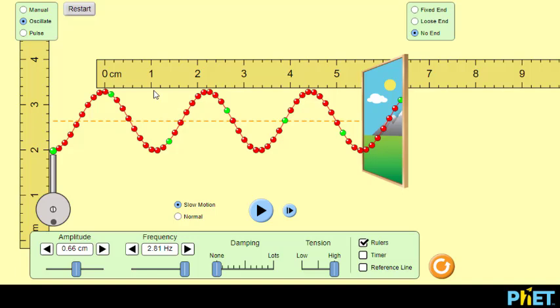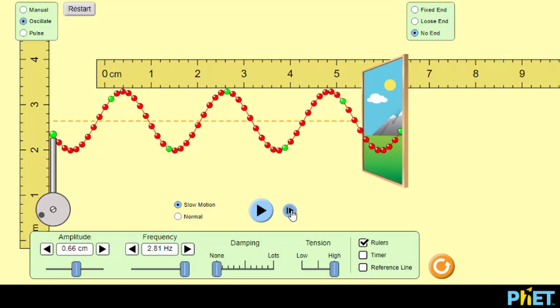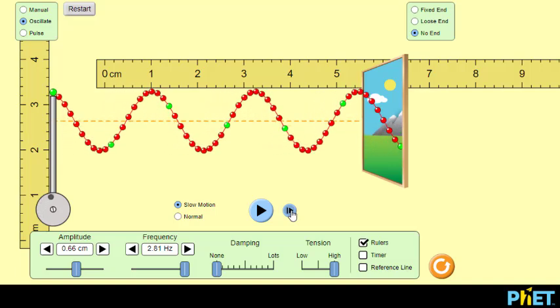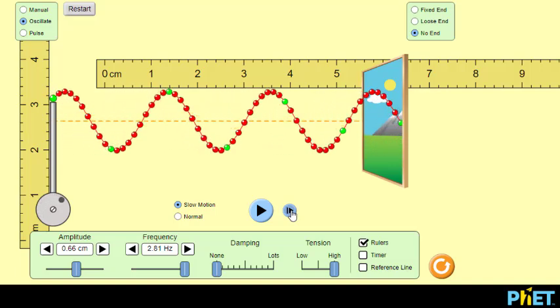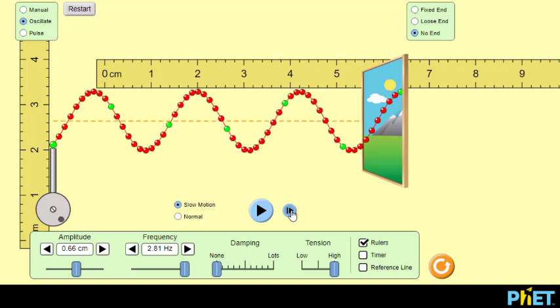Now we are going to see what distance will the first crest move when one period is completed. Remember that one period is the time needed to complete one oscillation or one vibration. I am going to move it one oscillation. That means this point is going to move up and then down.